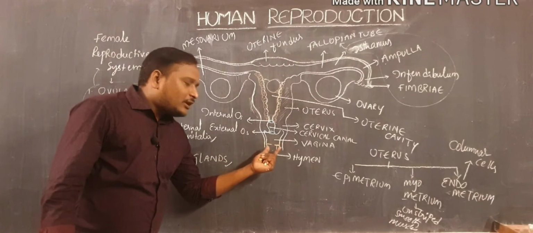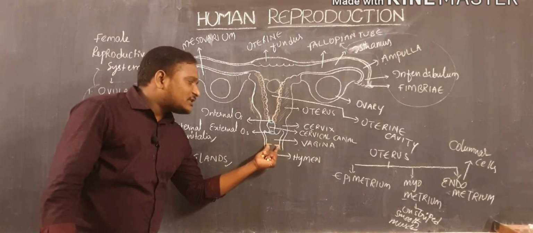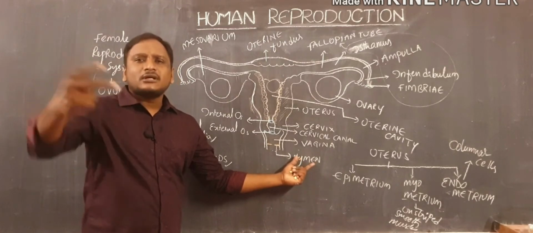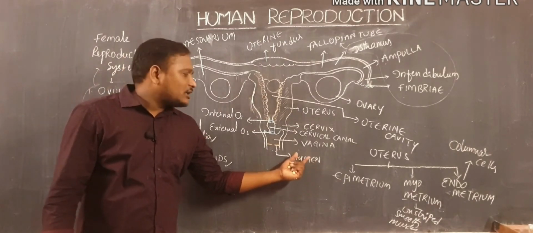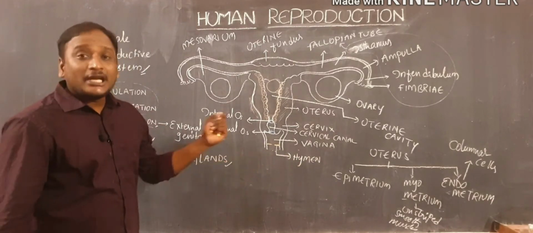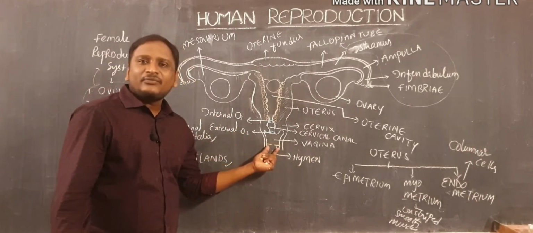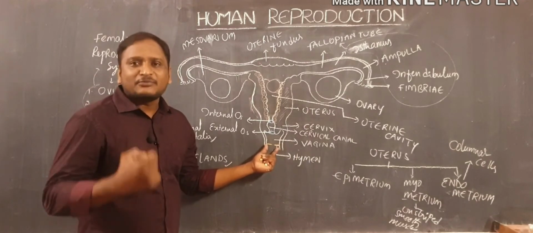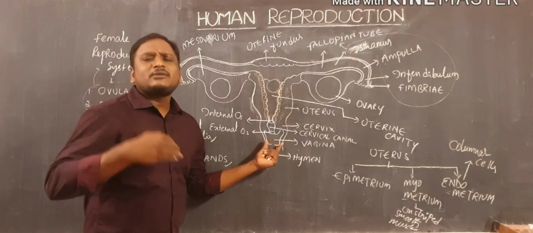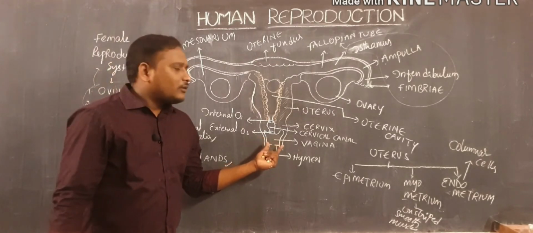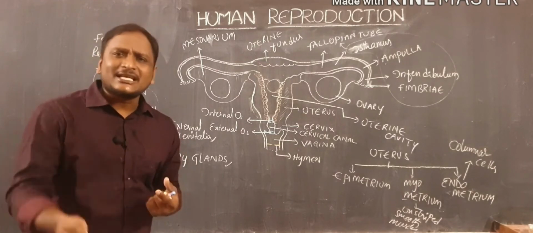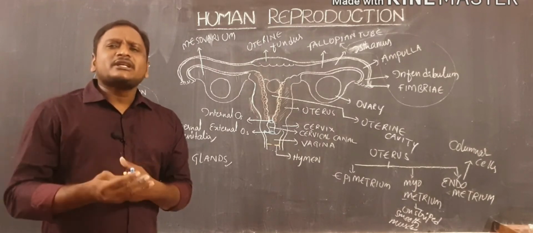And then when you observe this vagina, a thin layer is present, that is the hymen layer. Generally, most people consider the hymen layer as a symbol of virginity. But this hymen layer breaks, ruptures, for a lot of reasons like playing or vigorous activities, vigorous exercises, whatever it is.